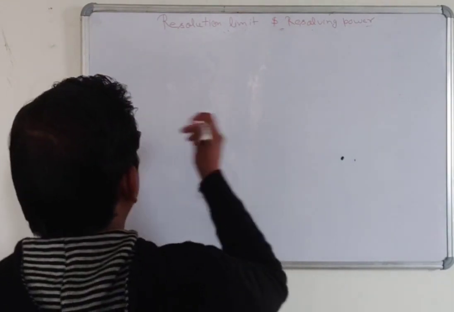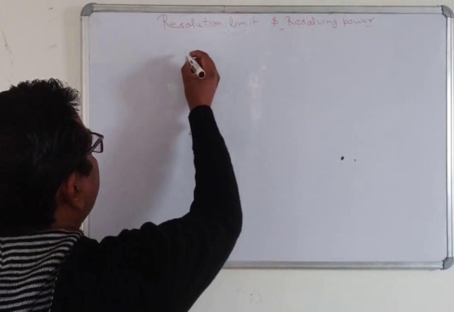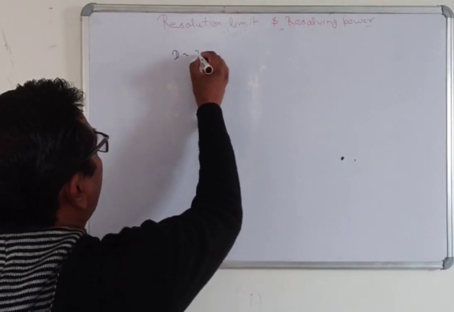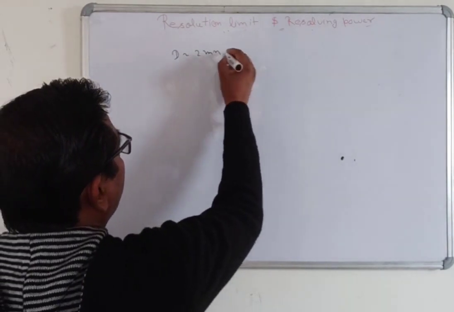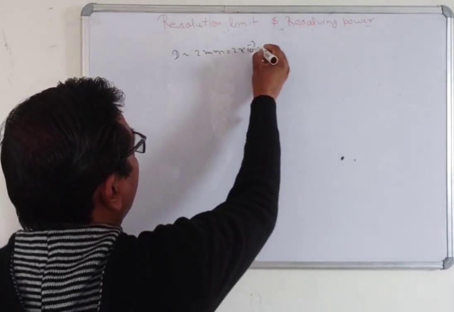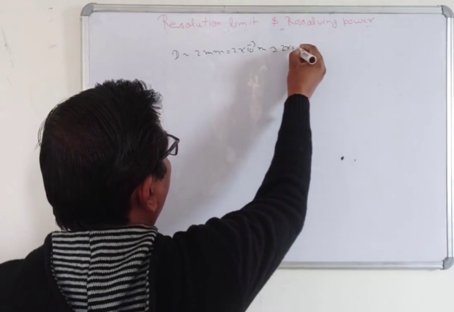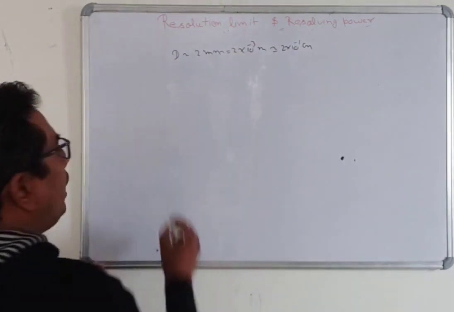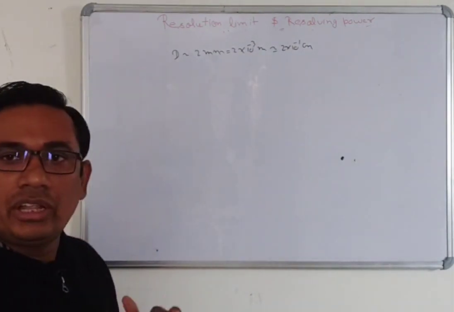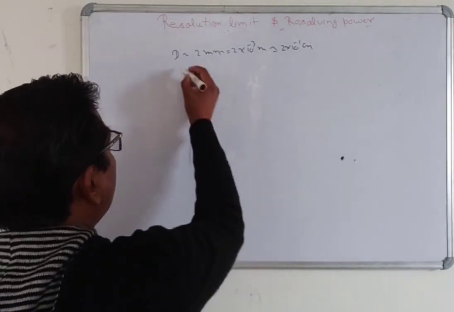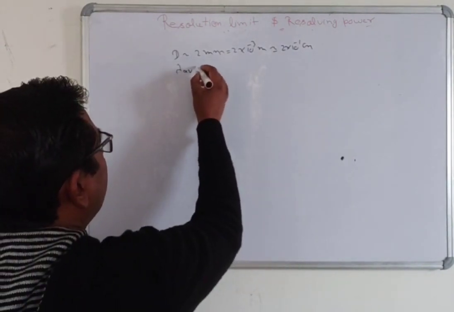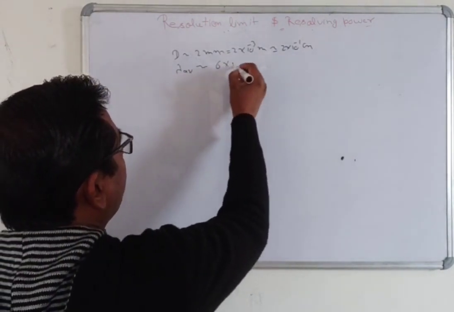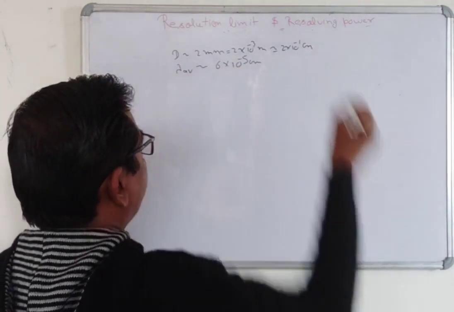Suppose the pupil of our eye has diameter D of around 2 mm. We can write that as 2 into 10 to the power minus 3 meter, or 2 into 10 to the power minus 1 in centimeter. And the average wavelength of white light is 6 into 10 to the power minus 5 in centimeter.